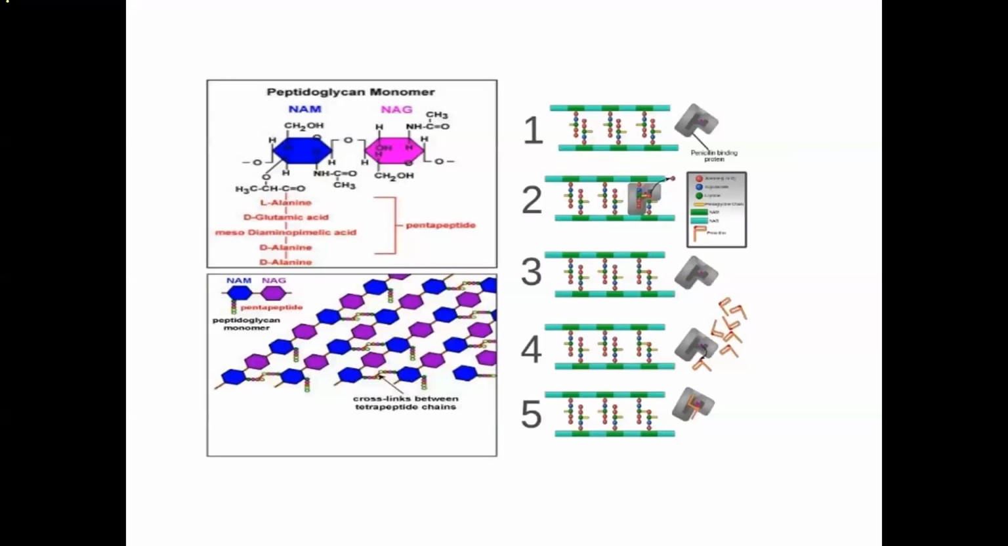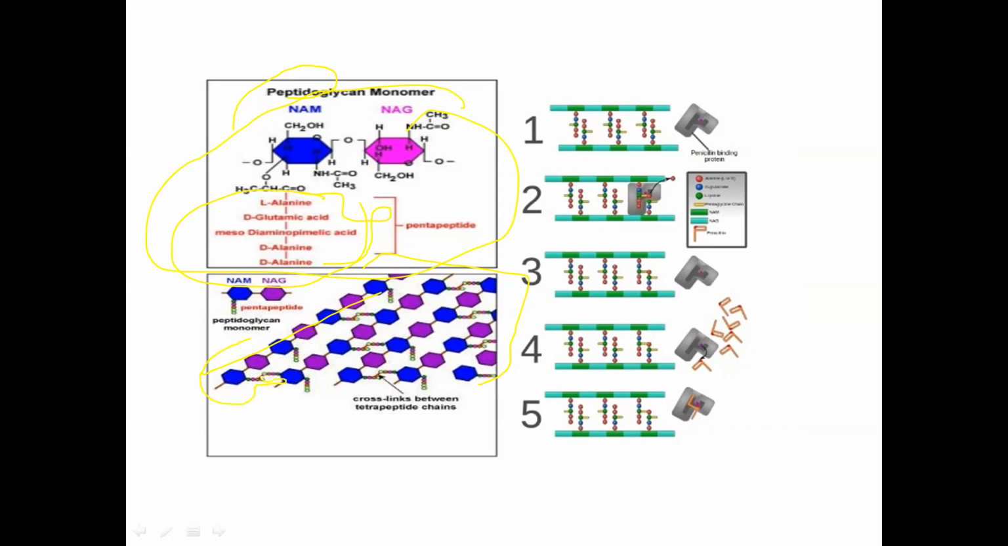So you can see NAM and NAG. When they are joined together through five amino acids, which are different: alanine, D-glutamic acid, meso-diaminopimelic acid, and D-alanine, these are the pentapeptides. You can see they form a zigzag structure, and in these peptidoglycans the amino acids bind together. You can see this is one series, and this is one fragment of this part.